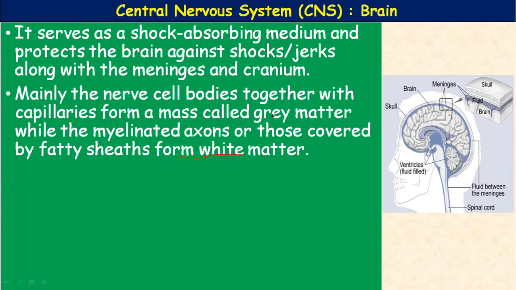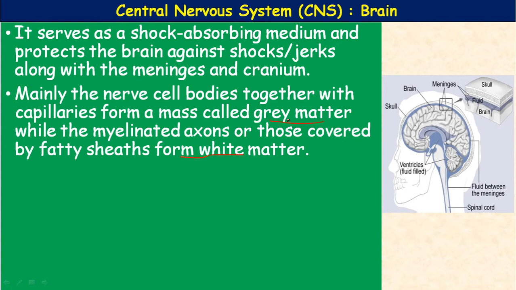So outer gray matter and inner white matter. Especially the cerebrum, the forebrain, the largest part of the brain, possesses outer gray matter and inner white matter.